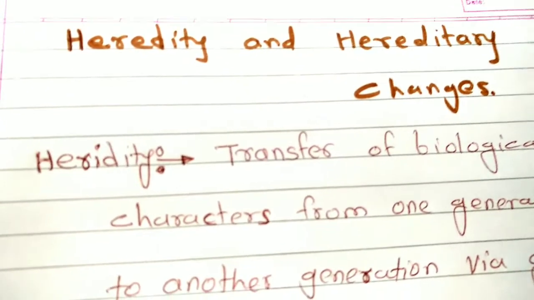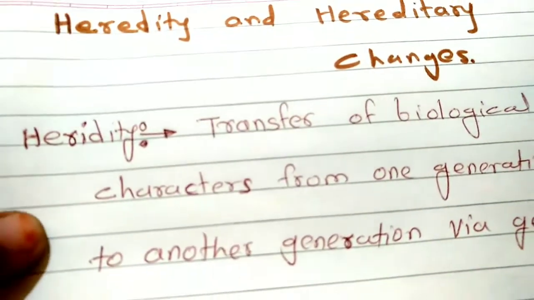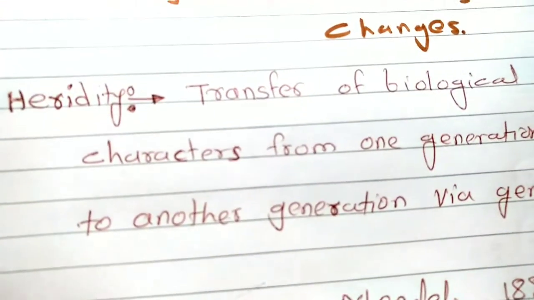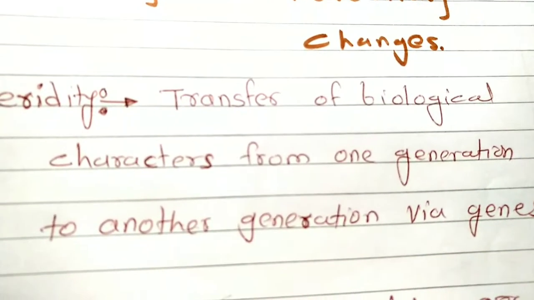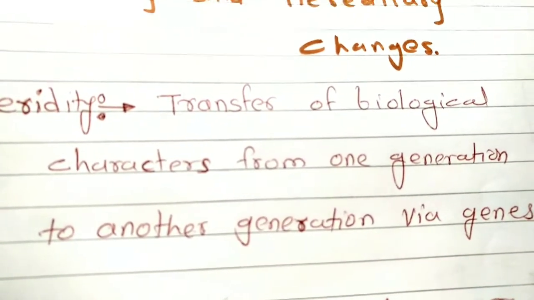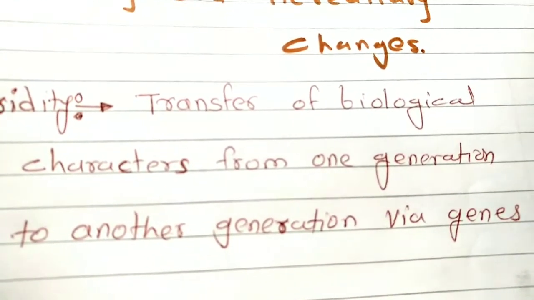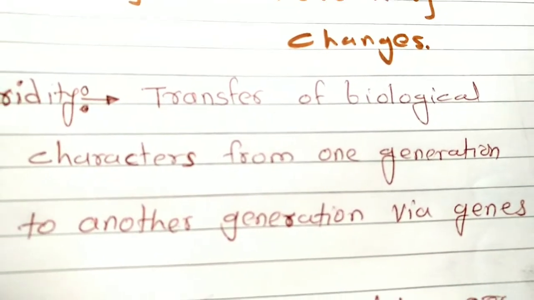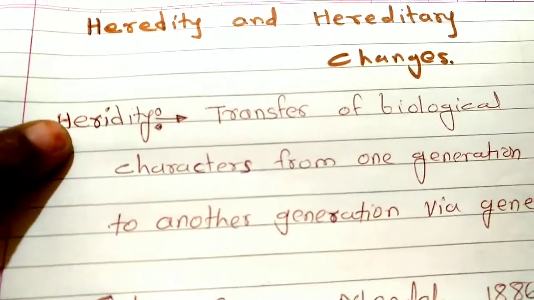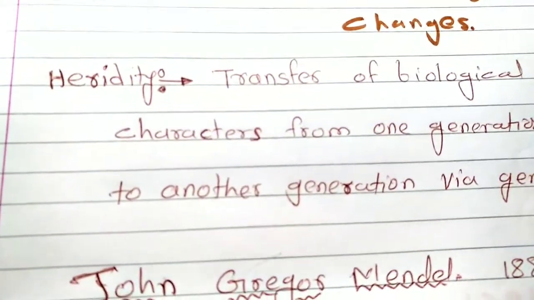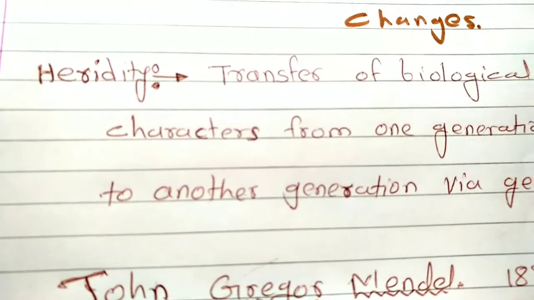Heredity and hereditary changes. We know that heredity means what? It is the transfer of biological characters from one generation to another generation via genes. Here biological characters are transferred from the parental generation to the progeny. So this transfer is called heredity.